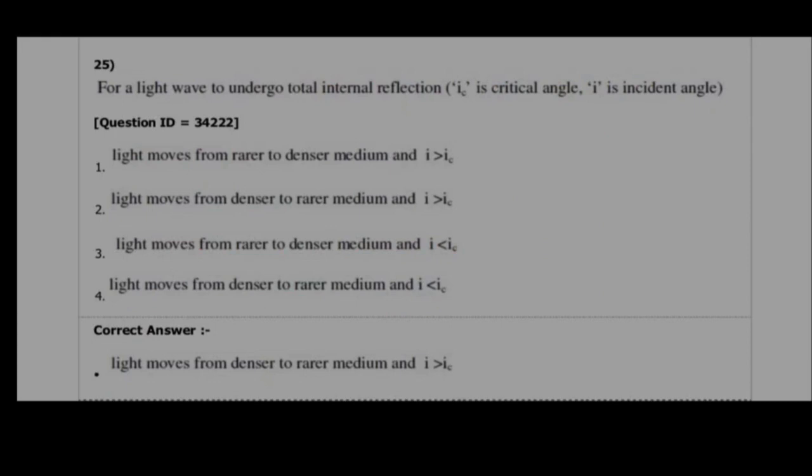For a light wave to undergo total internal reflection, see, total internal reflection questions are also repeated, so focus on it. TIR, total internal reflection. IC is critical angle and I is incident angle.